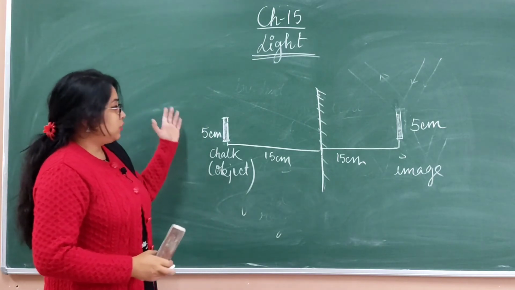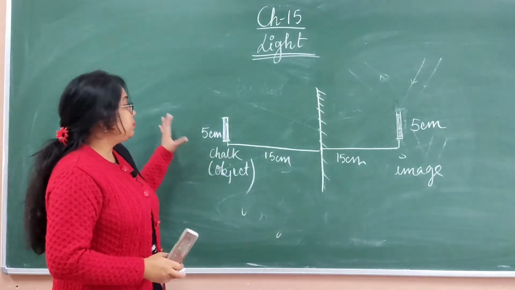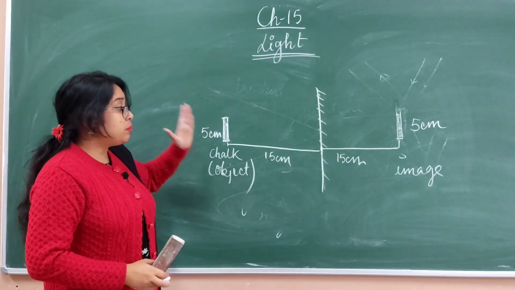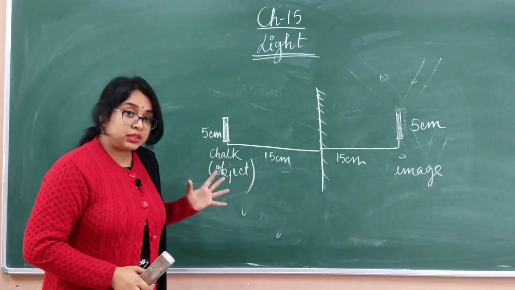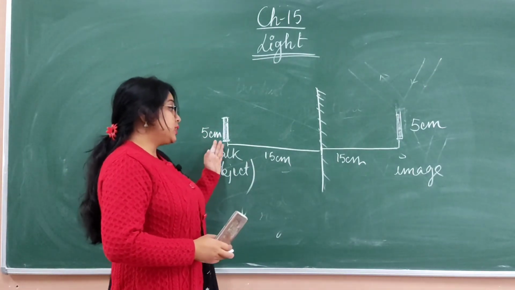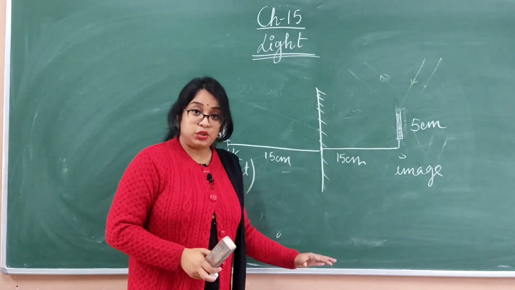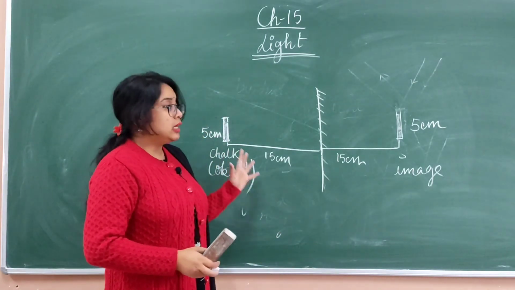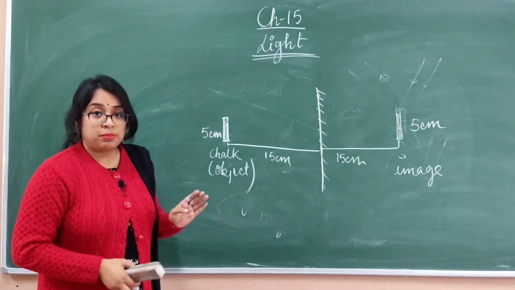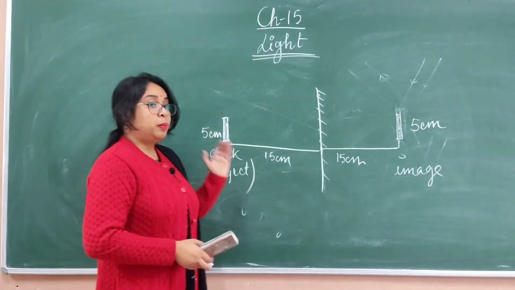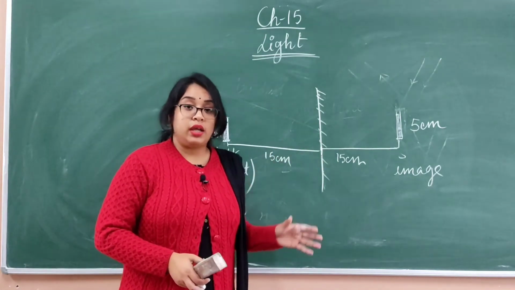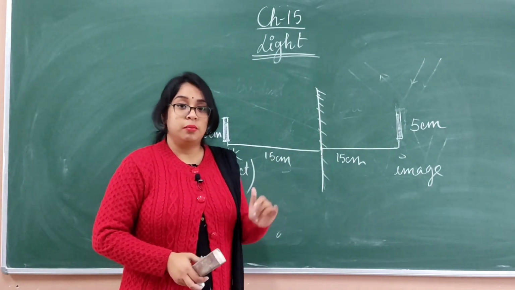So again, if we recall it, the image of the object will be of the same size. It won't be diminished or magnified. The object distance will be equal to the image distance. Moreover, the color and the shape, everything will be similar in case of a plane mirror. So these are the characteristics of the image formed by a plane mirror.